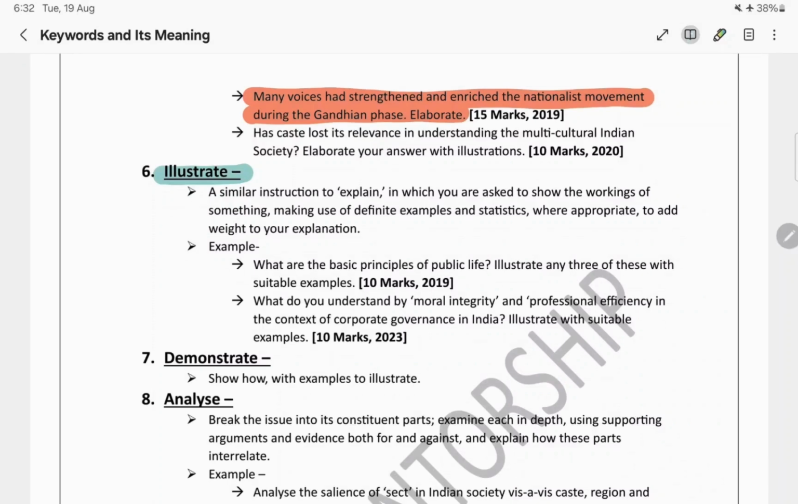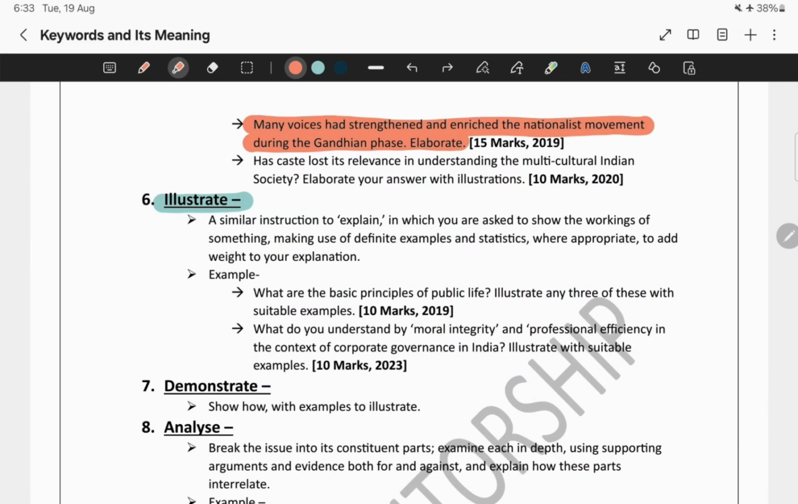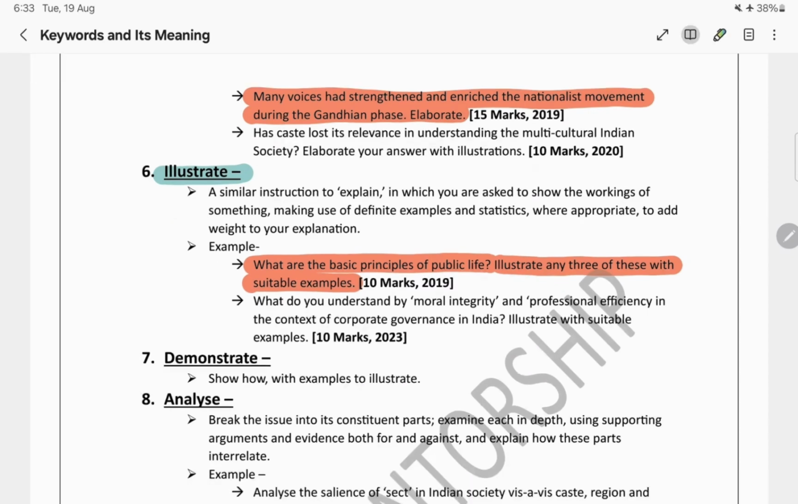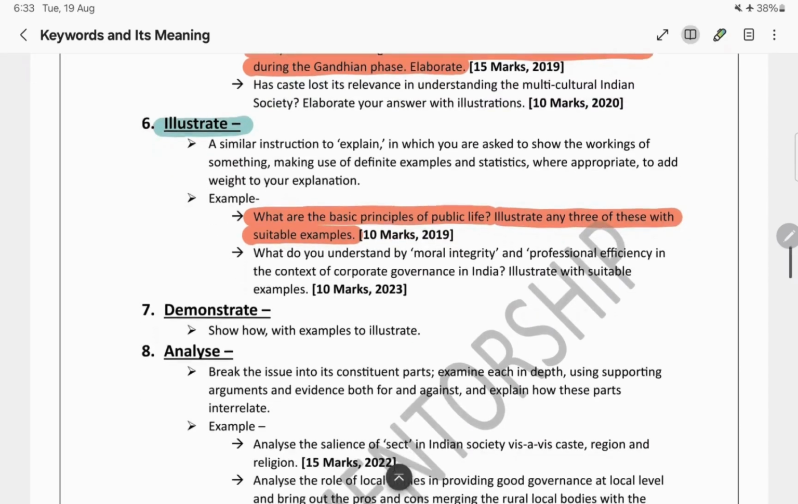See the question over here. The question is, what are the basic principles of public life? This is one part of the question. But the main thing they are asking is to illustrate any three of these with suitable examples. So we need to give the basic principles of public life, but how? Illustrate any three of these with suitable examples.